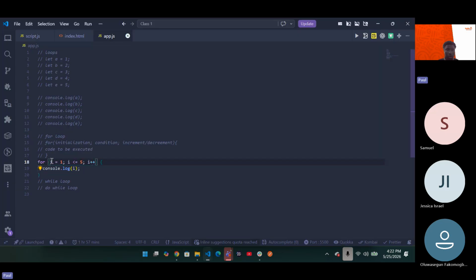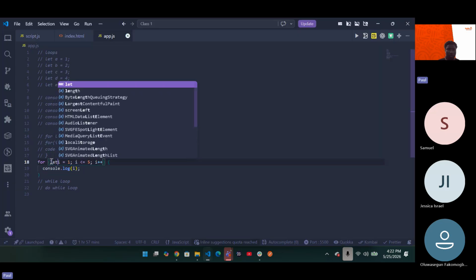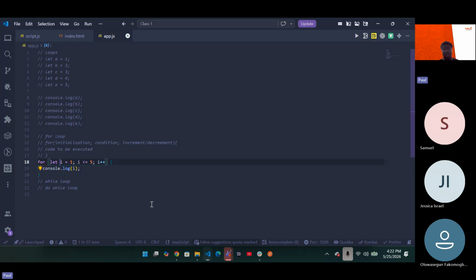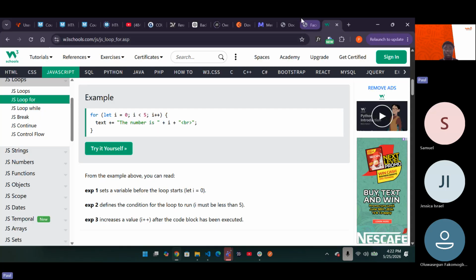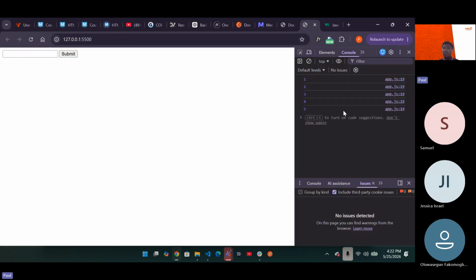Okay, sorry, we did not use let. We have to define it as a variable. So now, as you can see, what do you have? 1 to 5. 1, 2, 3, 4, 5. Do you get it now? Now that's how your loops work.